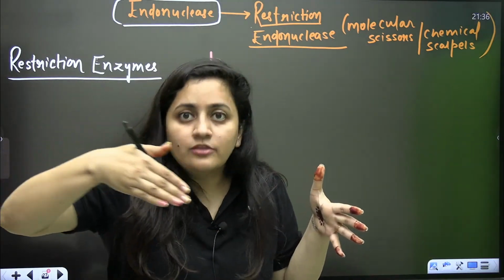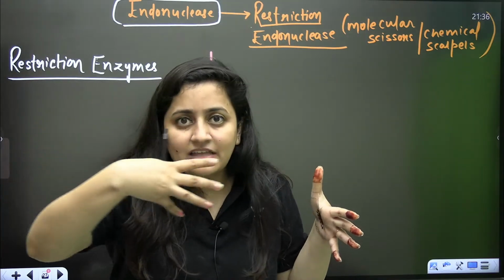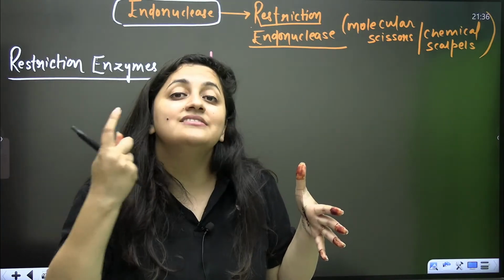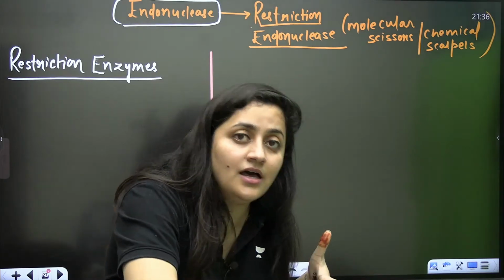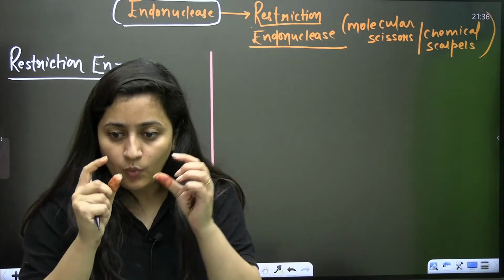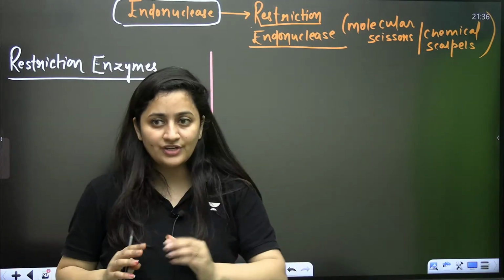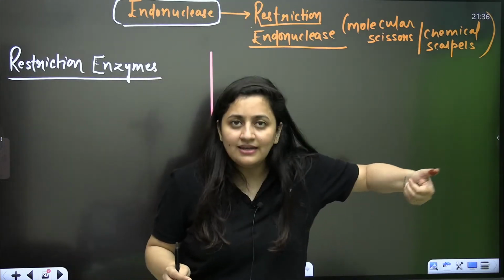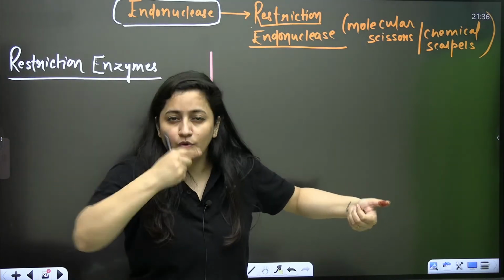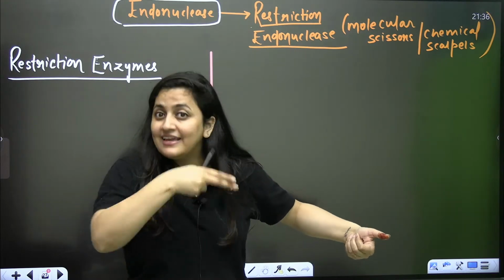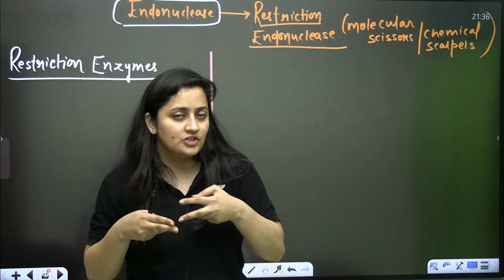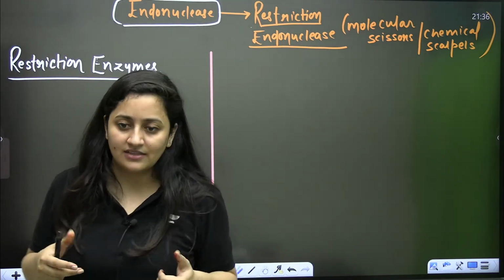They will check the length of the DNA, then recognize the specific sequence and then make the cut. They will figure out where that special sequence is that they can cut, and then they will cut that special sequence.